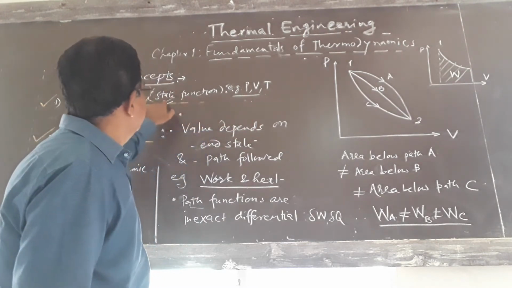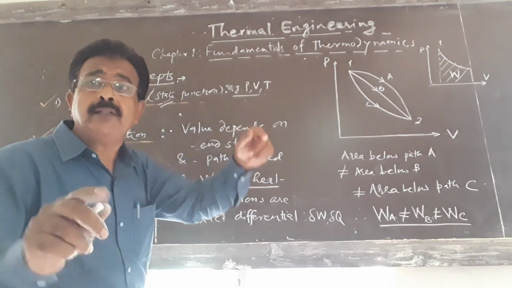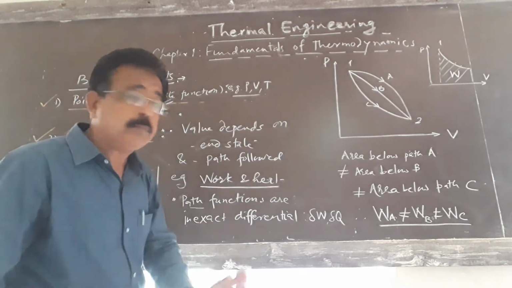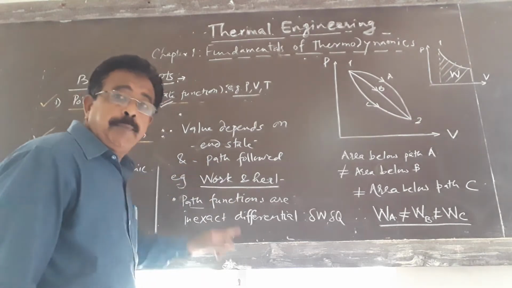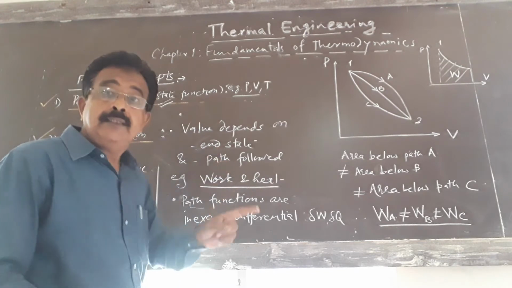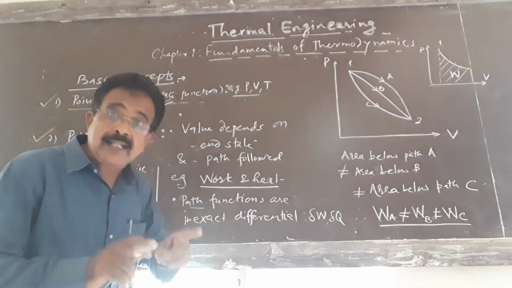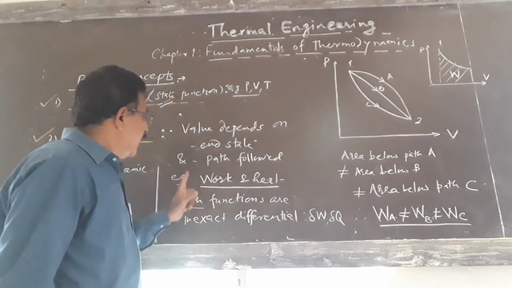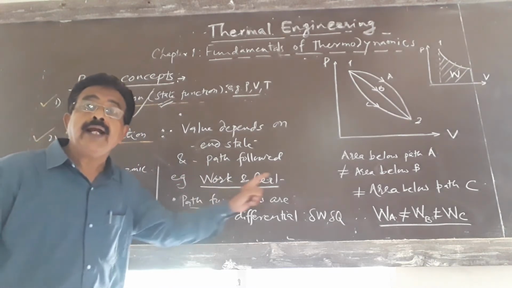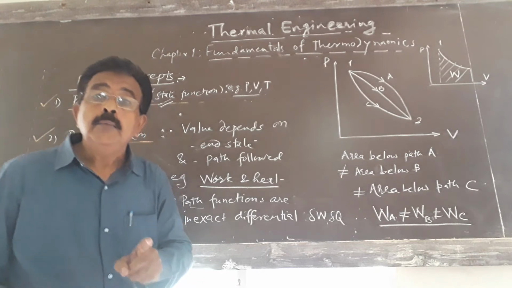Examples of state functions are pressure, volume, and temperature. Their value depends only on the end state, not the path. But in the path function, the value depends on the end state as well as the path followed. The examples of path functions are work and heat. These are path functions.